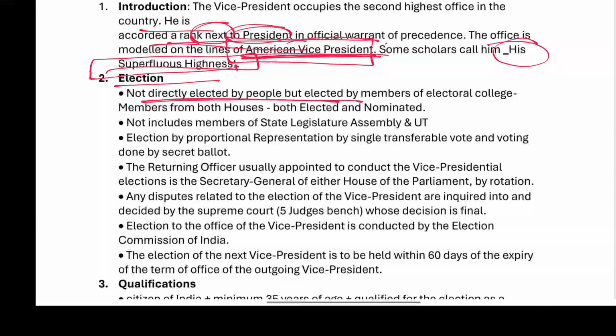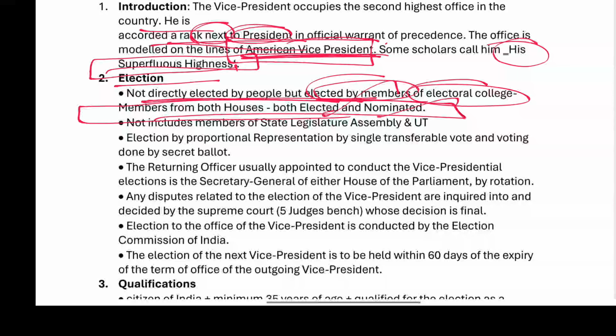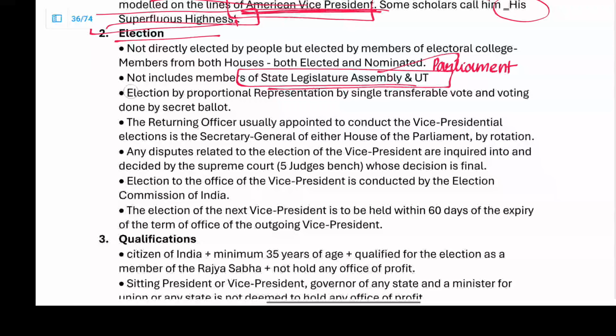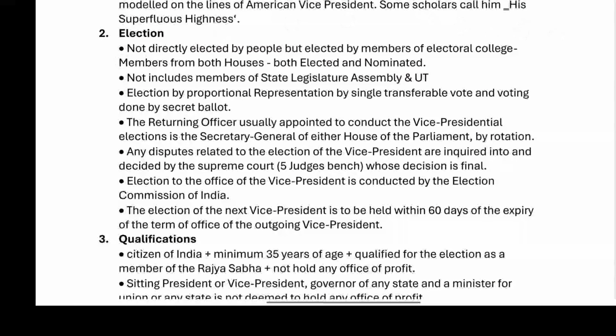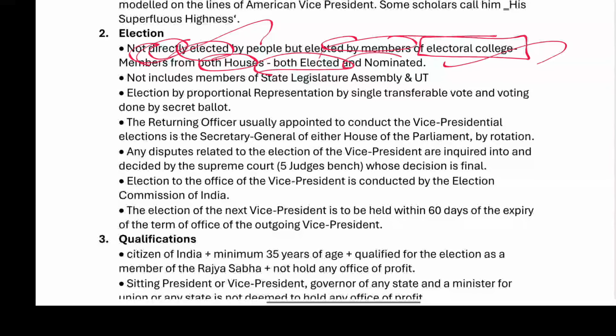Election: he is not directly elected, but is elected by the members of the electoral college. The electoral college consists of both elected and nominated members of the Parliament only. It does not include the members of the state legislative assemblies and the union territories.